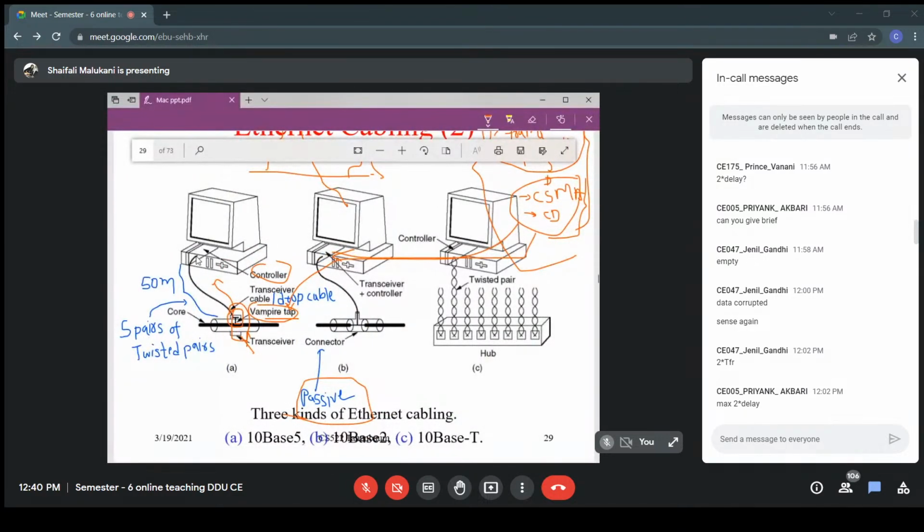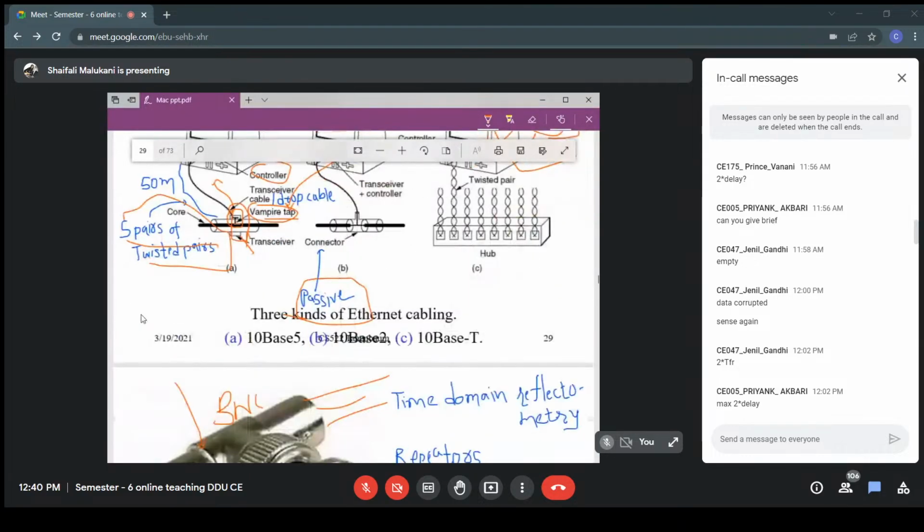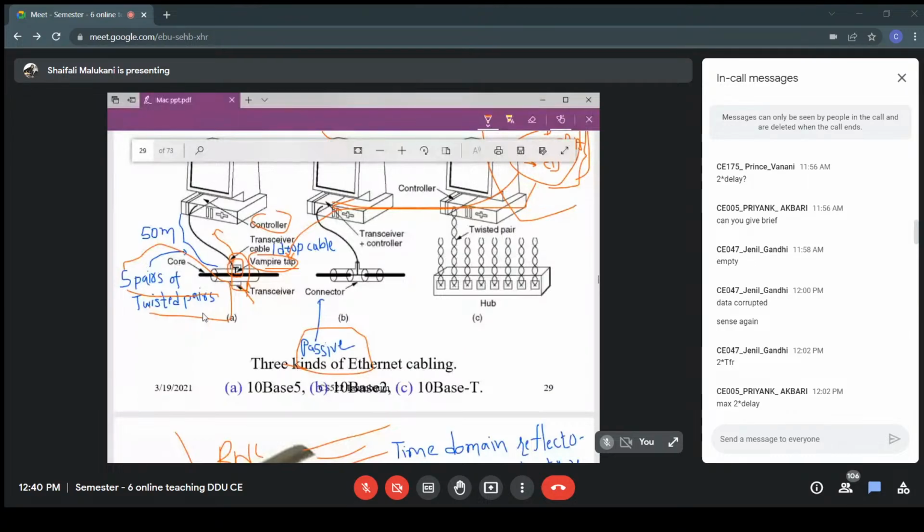And when we are having an additional connector here, it can be a twisted pair cable. Even this 50-meter drop cable can be a twisted pair cable, in which we are using 5 pairs of twisted pair cables. One pair is used for data in, another pair for data out.